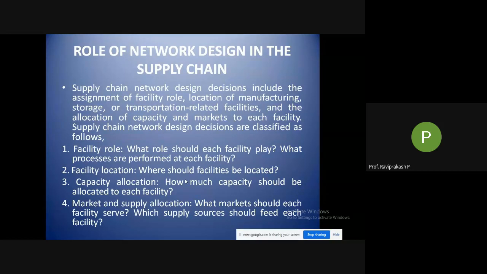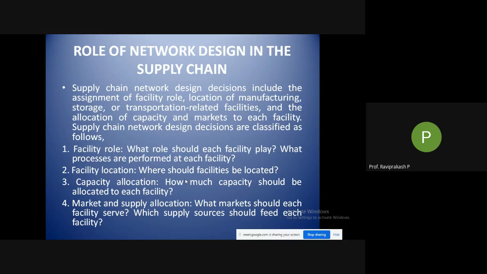Then capacity allocation: how much capacity should be allocated to each facility. As I told you, everything comes to the Belgaum facility and then it is moved to smaller places, or it could be sent directly to those places. So how are you allocating, and how many markets is this particular facility taking care of? What market should each facility serve? Which supply sources should feed each facility? That's what I told: how many markets, and those are the supply sources. Supply sources are coming from the manufacturers, and then we are sending it to the end customers.